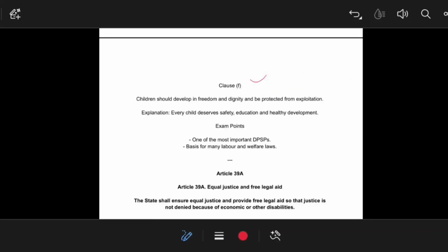Now clause F is about children, who need to develop in mind with freedom and dignity, and the freedom and dignity of children should be protected as well. Every child deserves safety, education and a healthy environment. That is the basis of Article 39, which includes various clauses, and I have explained each clause one by one. From exam point of view, this is one of the most important DPSP provisions and the basis for many welfare laws and also for labor.